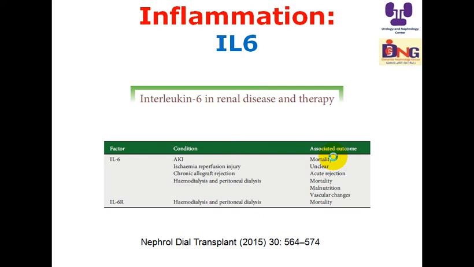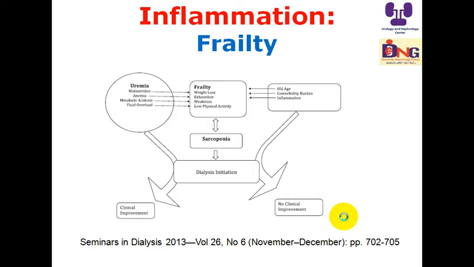Another inflammatory marker, interleukin-6, is very important and correlated with many comorbidities, complications and outcomes. And this is in hemodialysis, and increasing level of interleukin-6 is associated with higher mortality, and increasing interleukin-6 receptor is also associated with mortality. So inflammation is a risk for mortality. Inflammation is correlated with mortality.